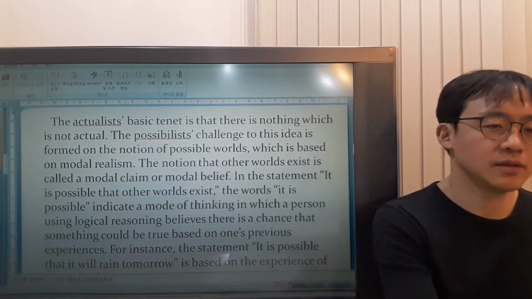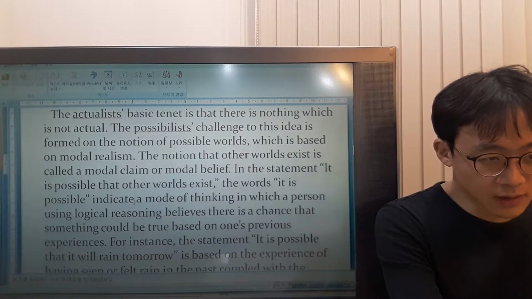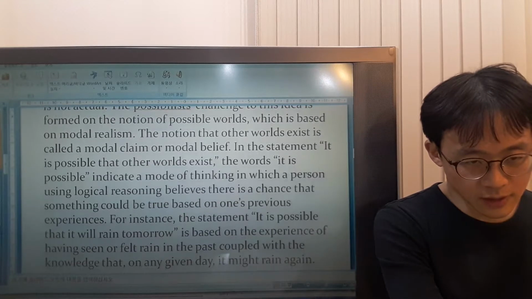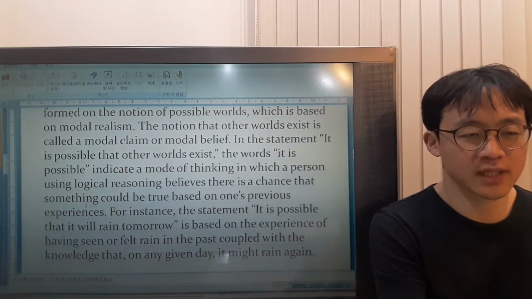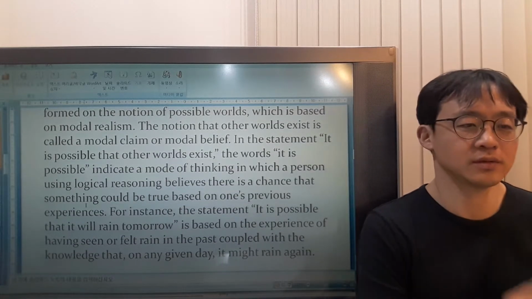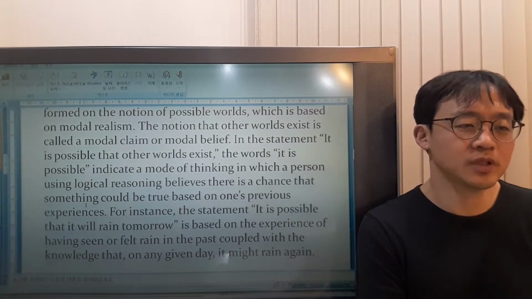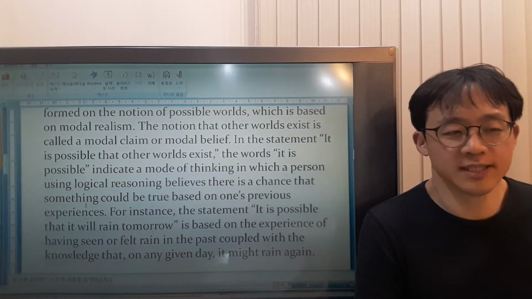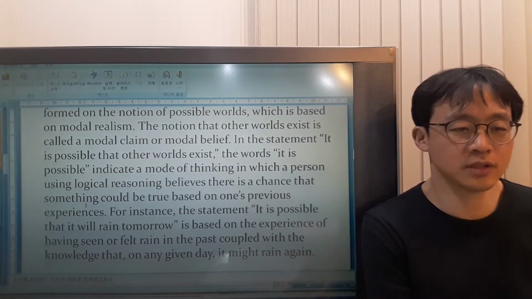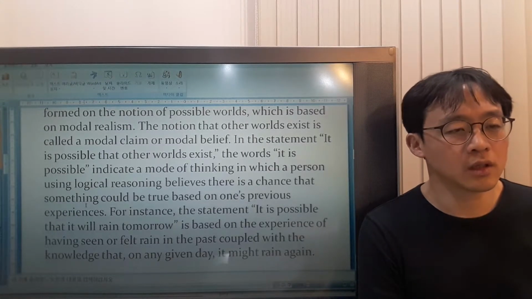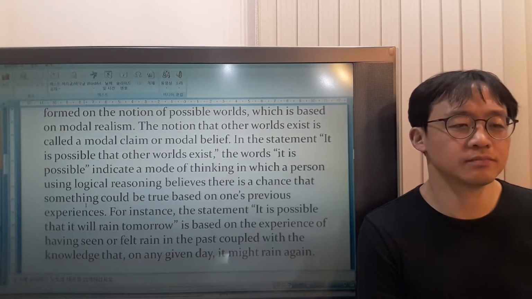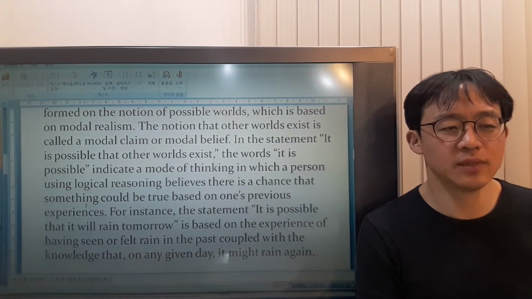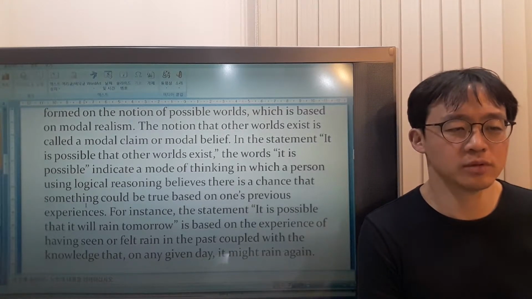And like in the expression "it is possible that other worlds exist," the expression "it's possible" indicates a version of thinking, where somebody using logical reasoning believes there's a possibility that something can happen based on his experiences before. Logical means being reasonable or sensible, and reasoning means thinking in a reasonable or sensible way.